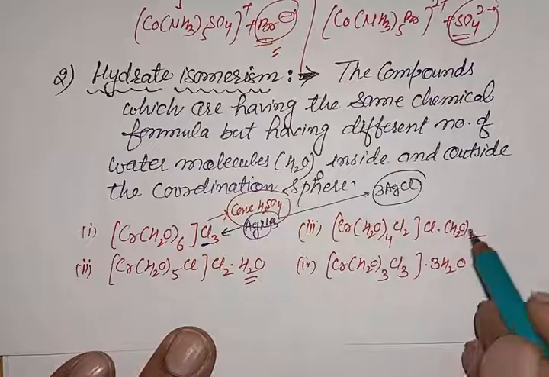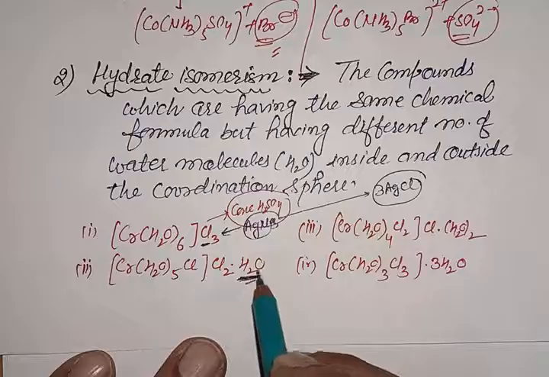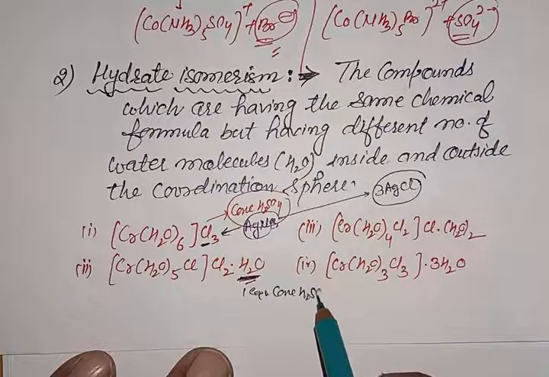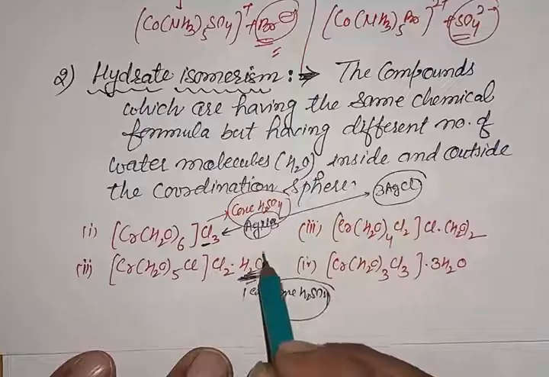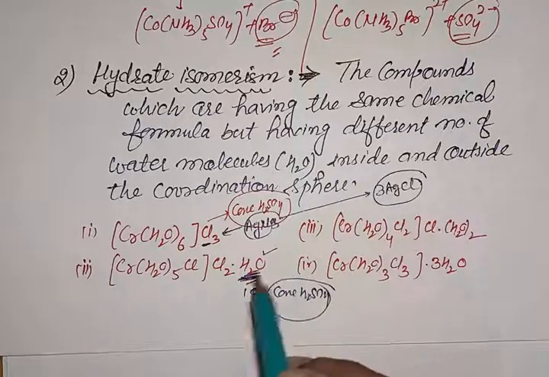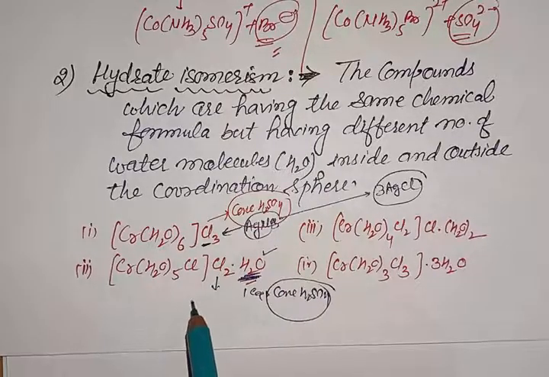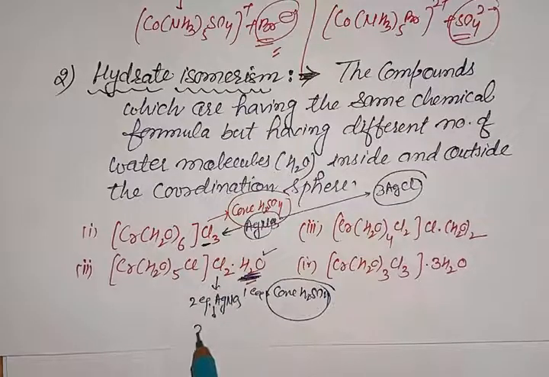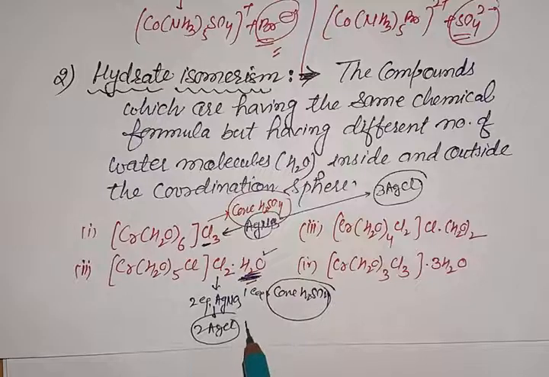This will react with one equivalent of concentrated H2SO4, because only one water molecule is present outside the coordination sphere, and this one reacts with two equivalents of AgNO3 to form 2AgCl white precipitate.